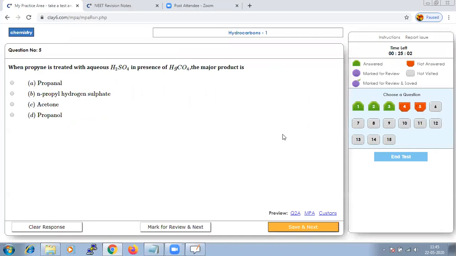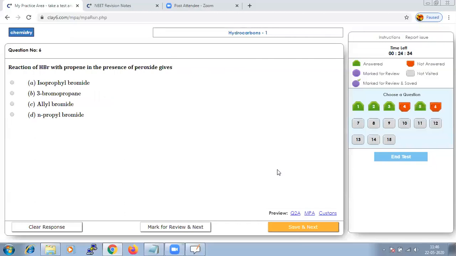When propyne is treated with aqueous H2SO4 in presence of a catalyst, what is the major product? It is a simple reaction. It will give us acetone. See, propyne has a triple bond, and when it reacts with H2SO4, it will give us acetone. So it's all chemical reactions which we need to learn based on what product is being formed.